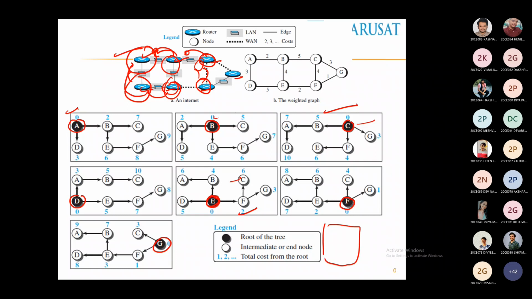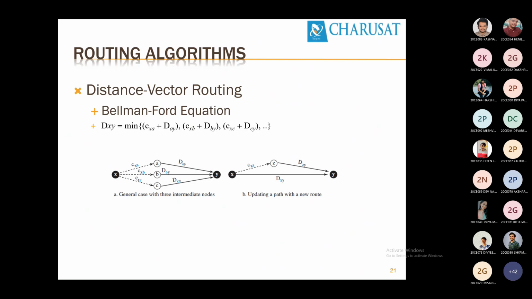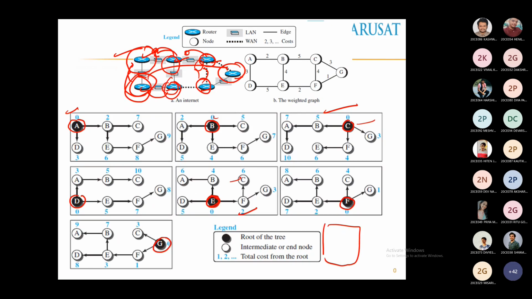As opposed to link state, what does distance vector do? Does distance vector have information about all the status of the links initially? No. What it does is just send its current routing table to neighbors. That's it. It does not care whether my routing table has reached this router or not. It does not care. Its goal is just to spread my current routing table to neighbors only. Is it clear? So that's the difference between distance vector and link state.